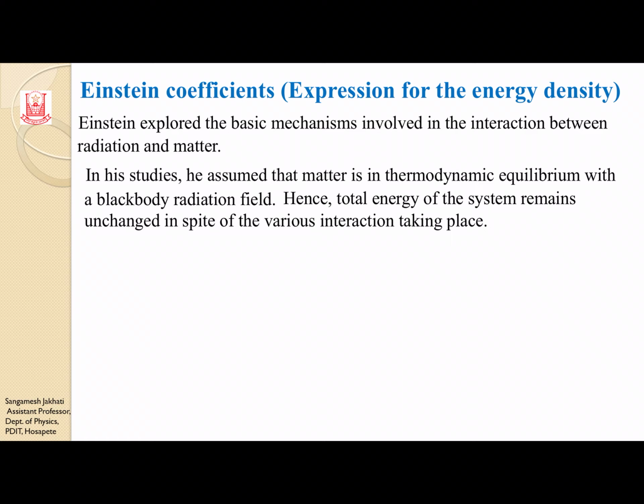So a perfect black body is a complete emitter and a complete absorber. Here Einstein considered matter to be in thermodynamic equilibrium with that black body radiation field.